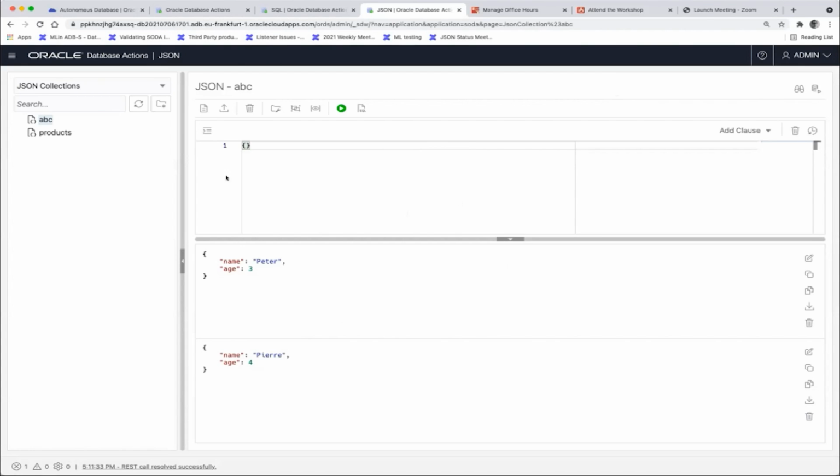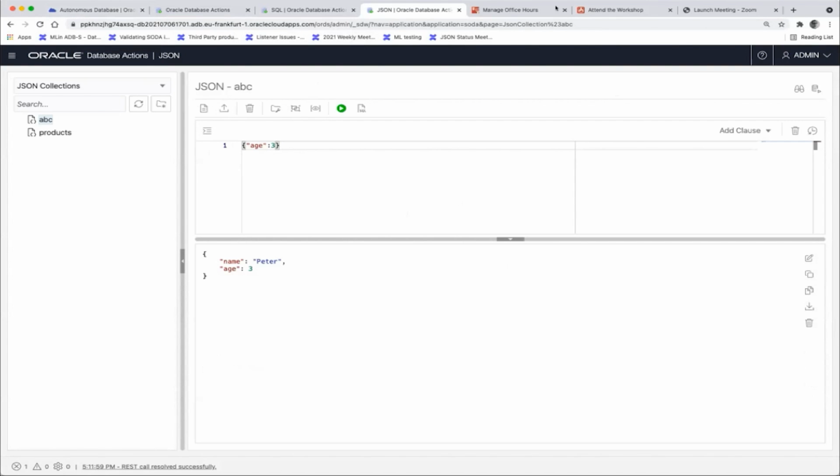So now I have 2 records, and I can now filter these. And the way I filter it is by entering these query expressions here. So this is now basically an empty object, which means select everything. But I could say, well, I want to find out all the people who are 3. So I run this query, and I only select this. I told you I wouldn't go through this entire workshop. There's way more fancy constructs you could use to query the data.